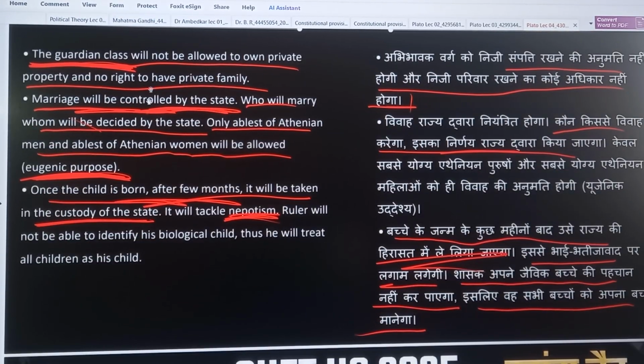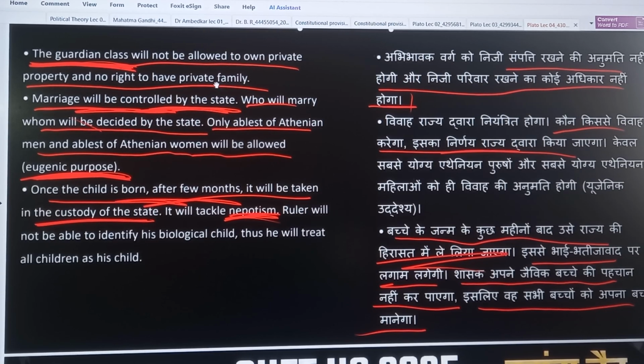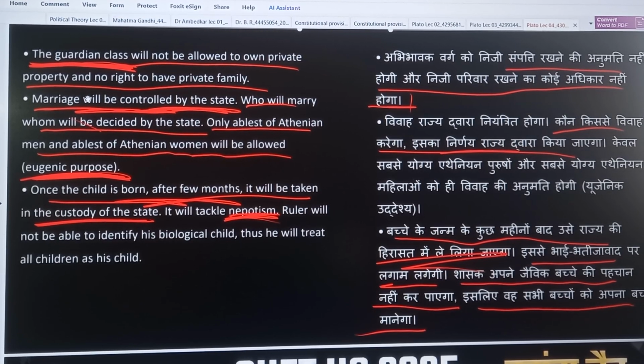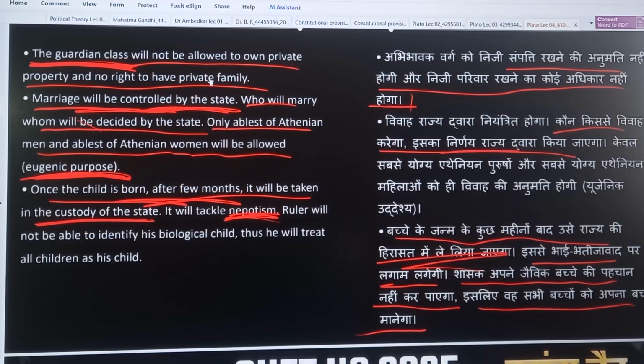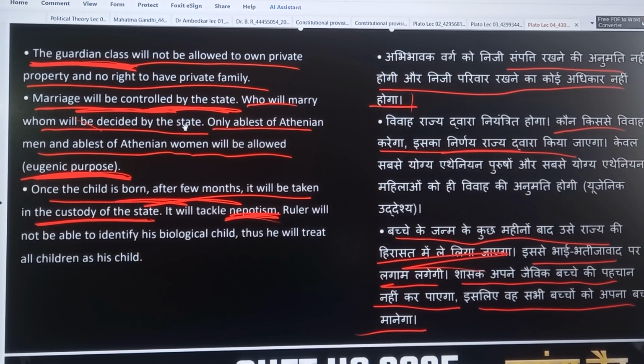The guardian class will not be allowed to own property and has no right to have a private family. Means the guardian class is not allowed to have property and no right to have a private family. There is no private property and no private family for the guardian class. Means the soldier or ruler class do not have private property or private family. Marriage will be controlled by the state. Means who will marry whom will be decided by the state for the guardian class.